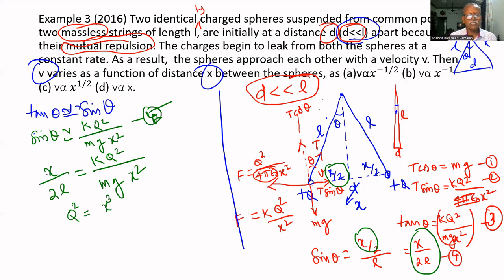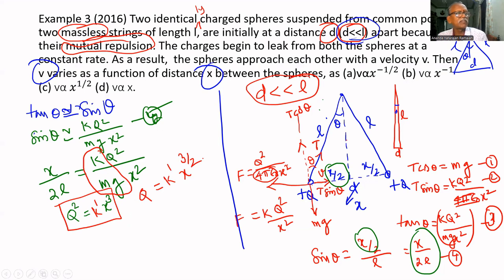This x, if you bring it to that side, all other things are constant. So I can put k dash. Are you able to follow? Q square equal to k dash x cube. Can I write like that? Yes. Therefore, Q is equal to k dash x to the power 3 by 2.